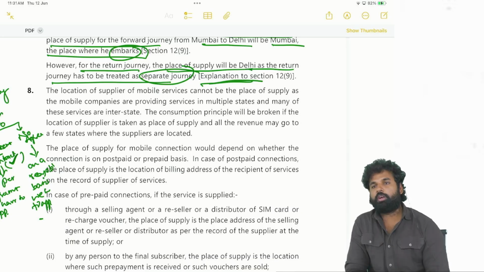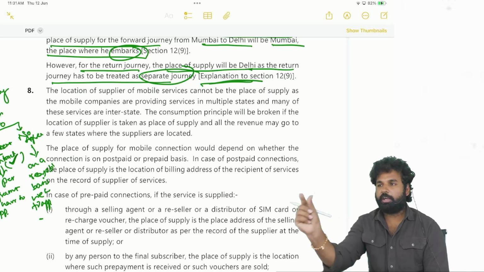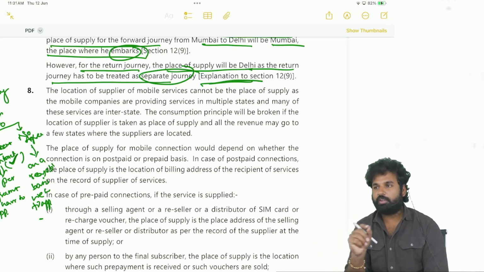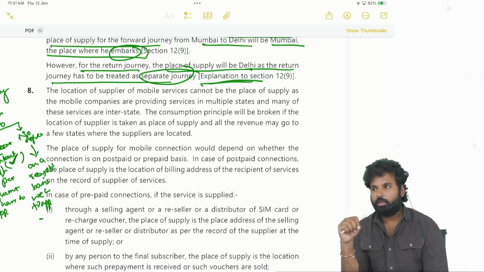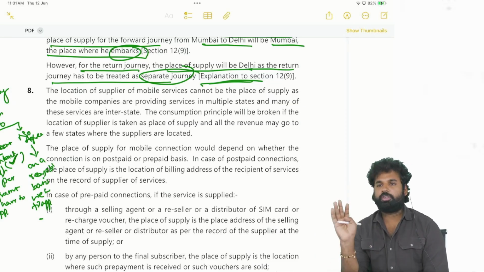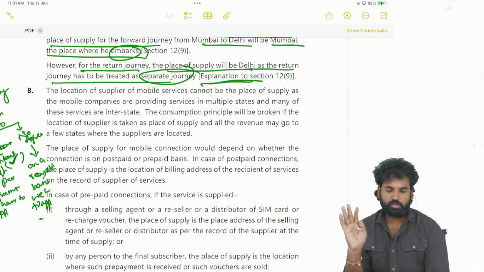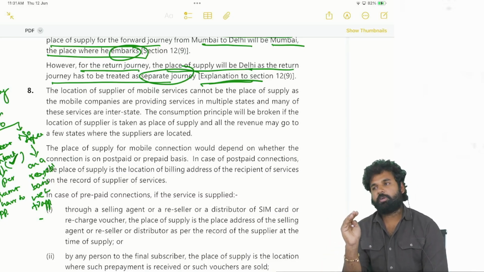whether you are going for recharge through vouchers or through a selling agent. That means you are going to a pan shop and getting the scratch card, and using the scratch card you are recharging, in the olden days, not now. Okay, in some states it may happen like that with some networks. So if you are doing online recharge for prepaid, in those cases what will be the place of supply? What will be the place of supply for mobile connection?